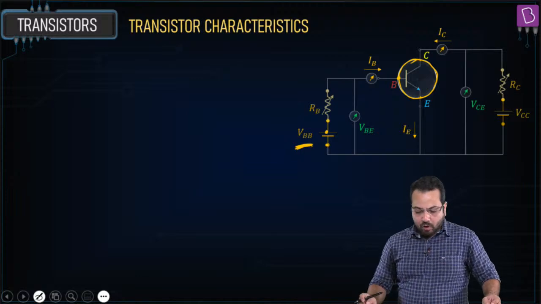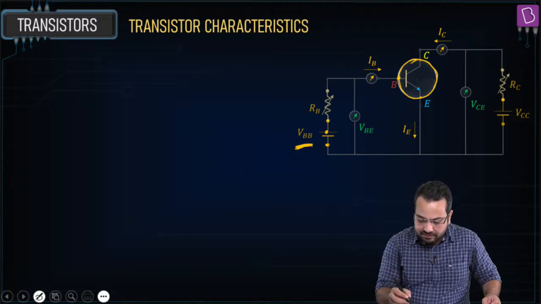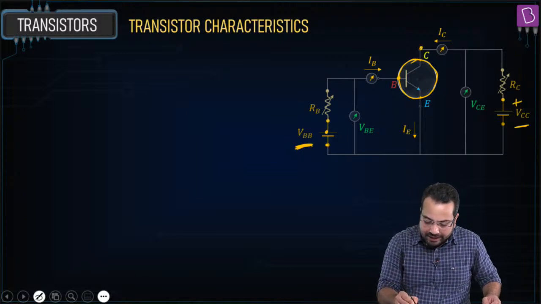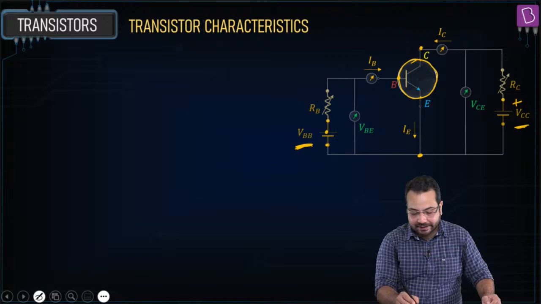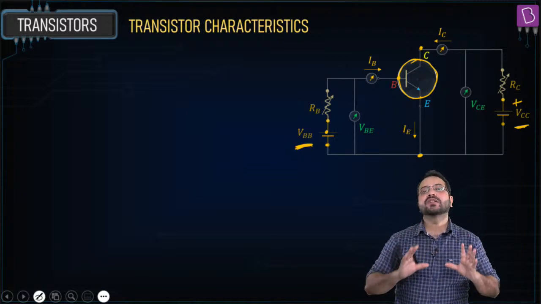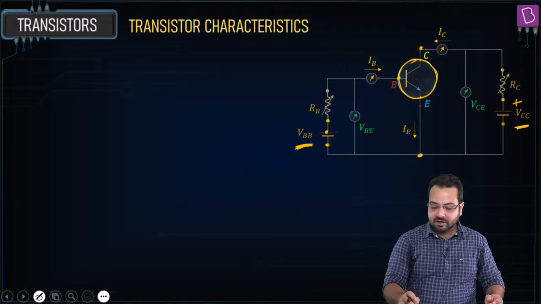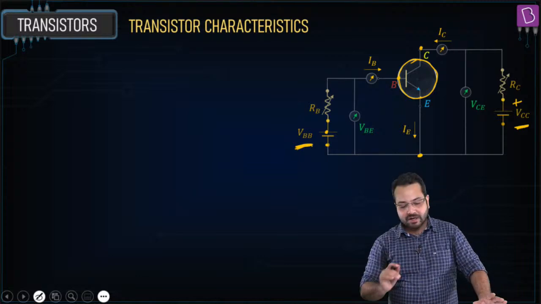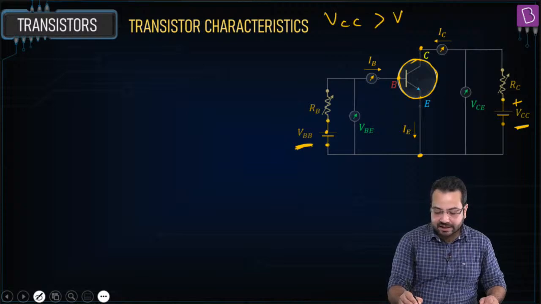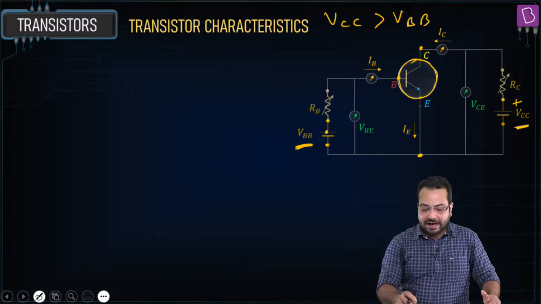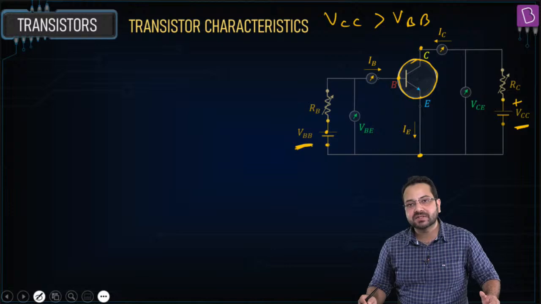Now what you also want to observe is that for this battery VCC, the positive is connected to N and the negative is connected to P. I am going to explain why this has to be higher in voltage. But just see that the VCC positive terminal is connected to the collector and the negative terminal is connected to the emitter. VCC is greater than VBB because our objective is to make the base emitter junction forward biased and the collector base junction reverse biased. We want to do that.